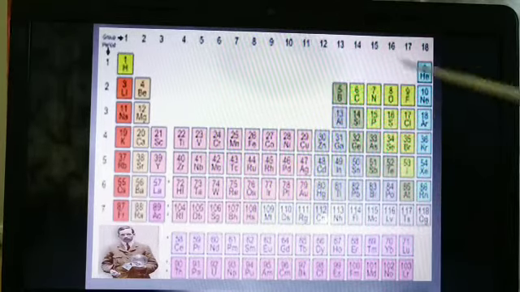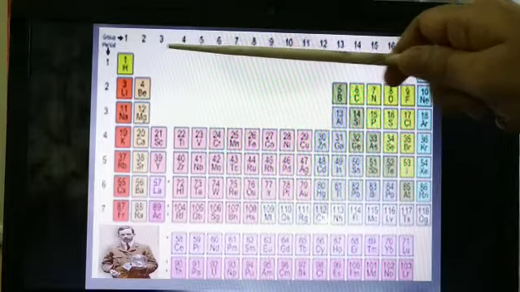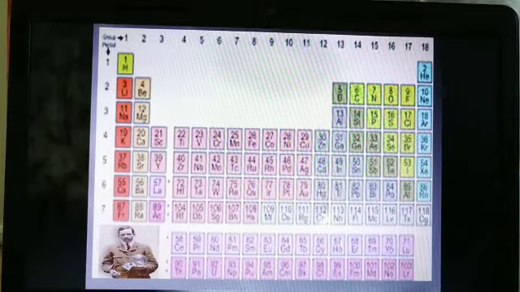Okay, understood the periodic table. The periodic table was given as follows. That means he has arranged the elements into how many periods and how many groups? 7 periods and 18 groups. These 18 groups were again classified as S block, D block, P block and F block elements.